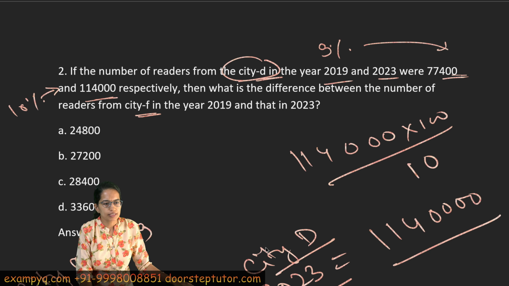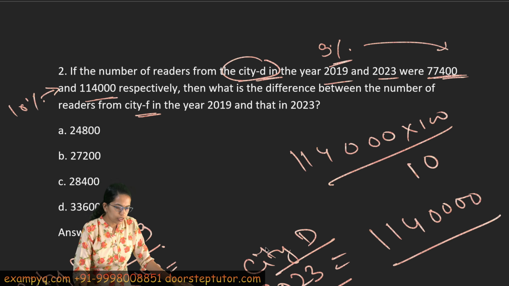Now for city D, 2019, what would be the case? What is the value? 9% gives me 77400. So 77400 multiplied by 100 divided by 9 gives me a total of 860000.